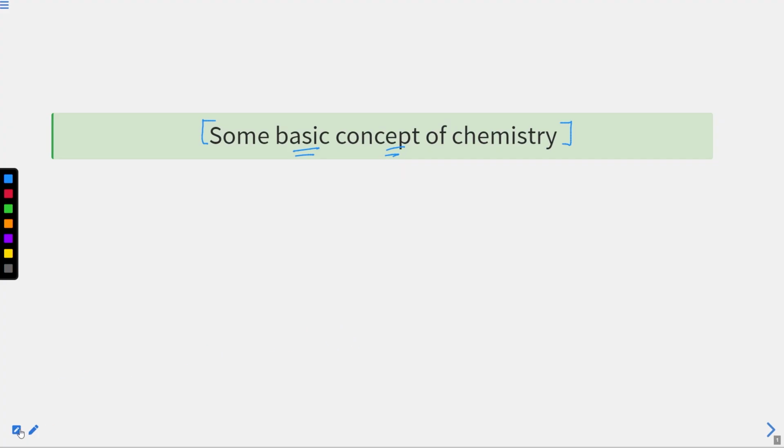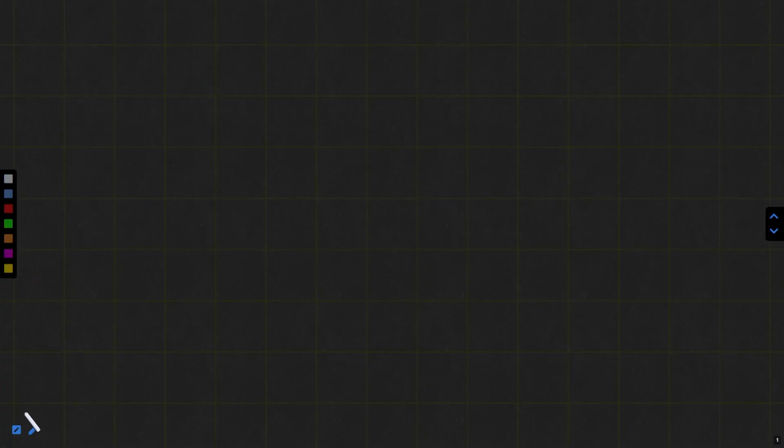In the previous classes, I told you some important points. I want to recall them, and then we will start today's session. I told you what is chemistry. Chemistry is a branch of science which deals with the properties, structure, and reactions of material substances.